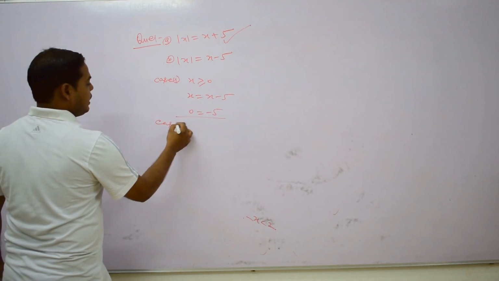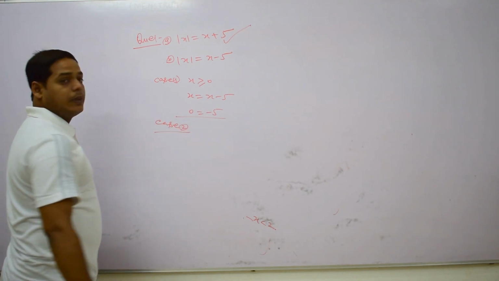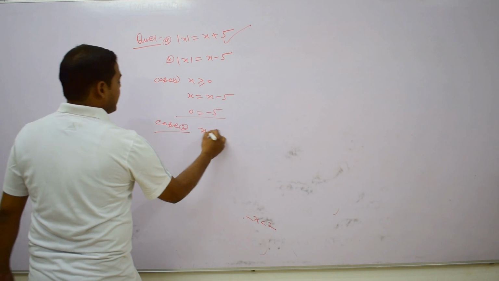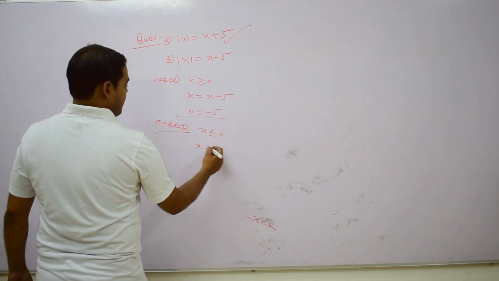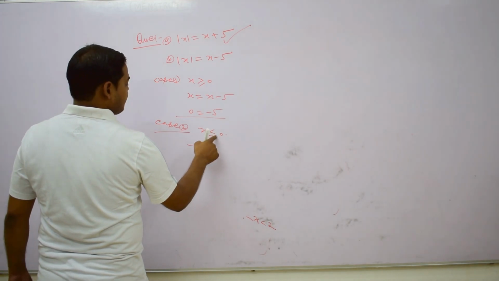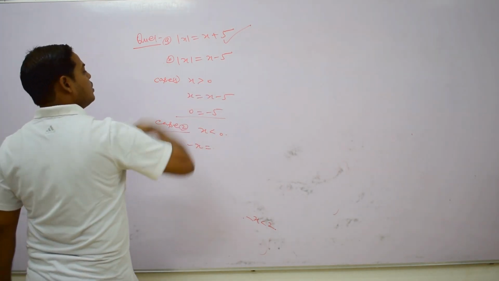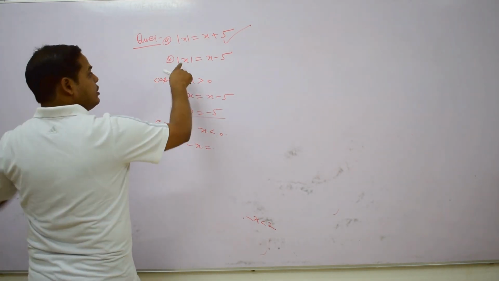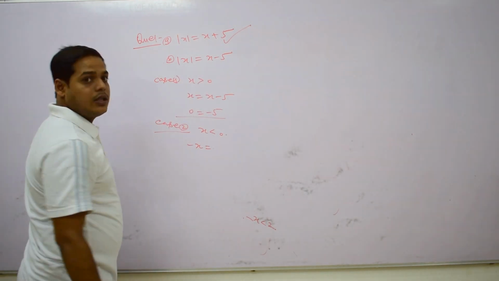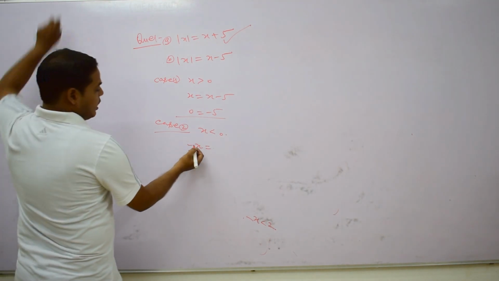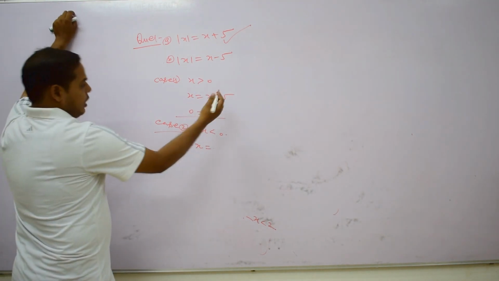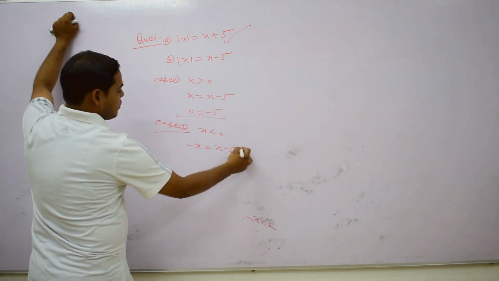Similarly, in case number 2, if we take x less than or equal to 0, then −x = x − 5.